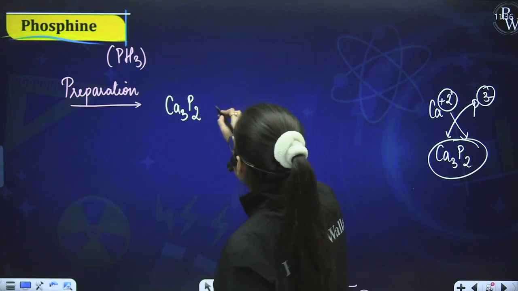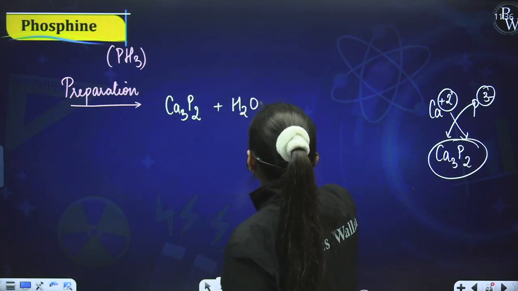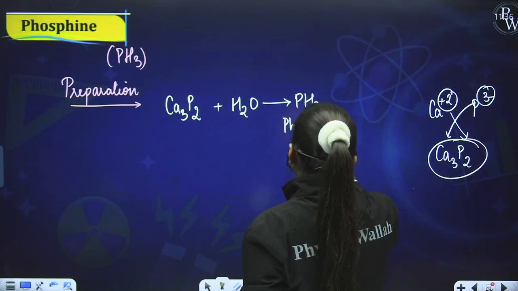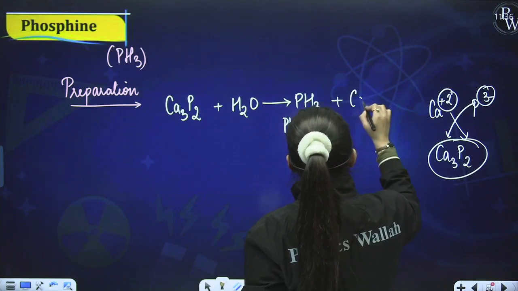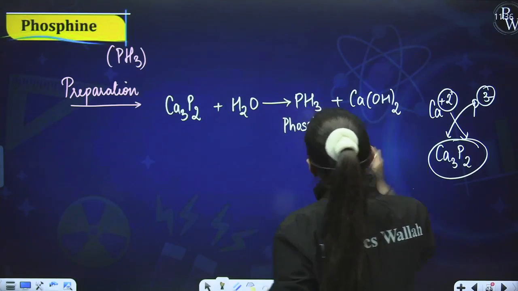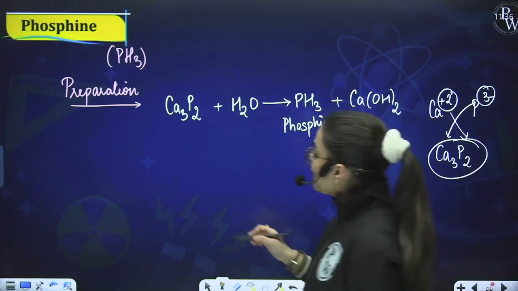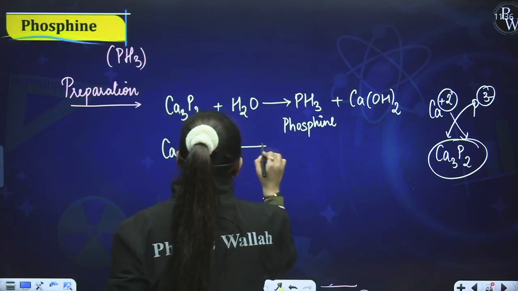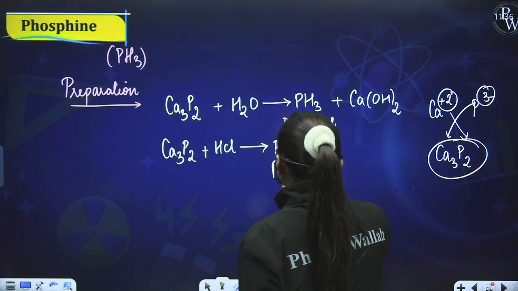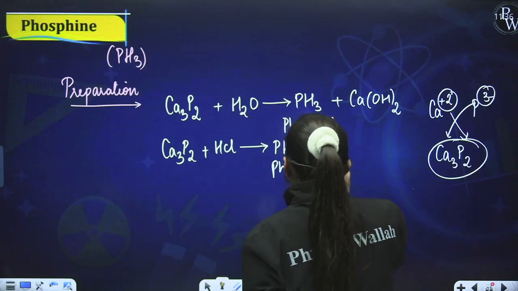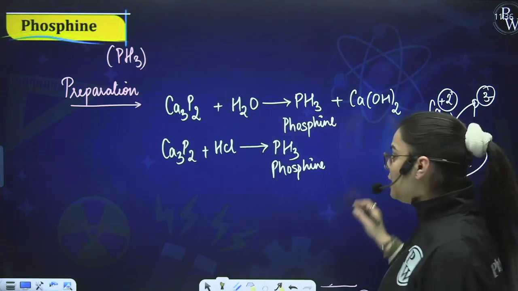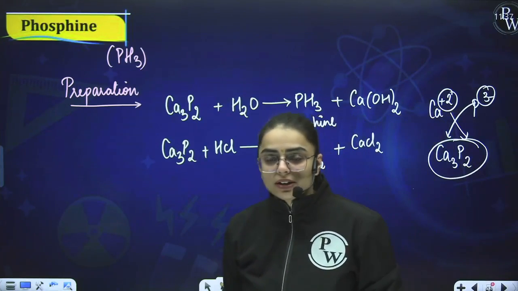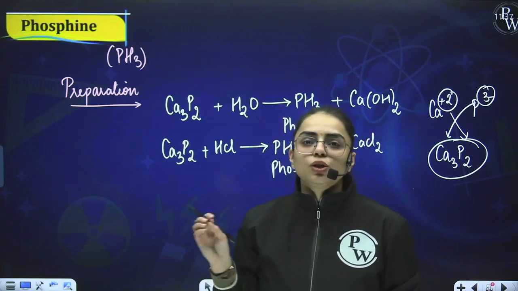So what will happen? If I react this with water, first of all, what shall I be obtaining? Yes, I shall be obtaining PH3, which is phosphine, no doubt. But along with this, what shall I be obtaining? Ca(OH)2. Am I right? Now, if I react Ca3P2 with HCl, what shall happen over here? Again, phosphine, PH3 is obtained, no doubt. Yes, ma'am, it is obtained. But what is the byproduct? What is the other product that is obtained from here? It is CaCl2. Now students, you can balance all these equations which I am writing over here. Is it clear to you? Now this was the simplest method in order to obtain PH3.